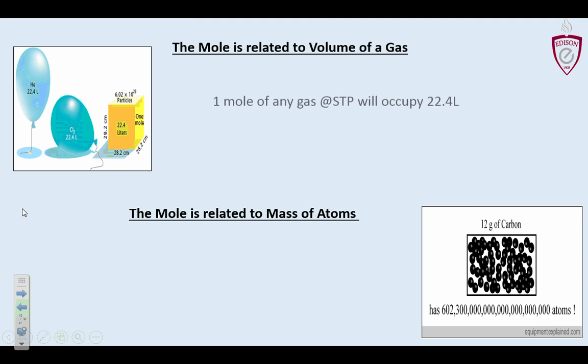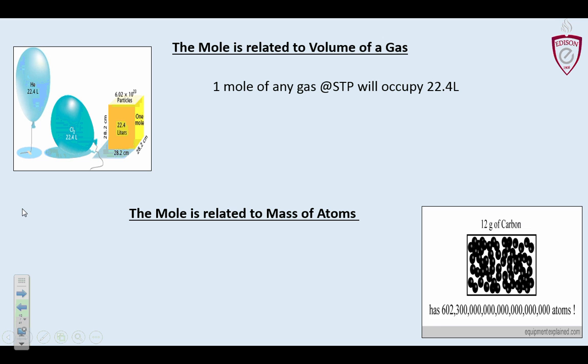So the mole: 1 mole of any gas at STP, standard temperature and pressure, will occupy specifically 22.4 liters. And that's what Avogadro came up with in the first place. STP is 0 degrees Celsius and 1 atmosphere of pressure. Right, so we have an even playing field. So all gases at the same temperature and pressure occupy the same amount of space, pretty much.